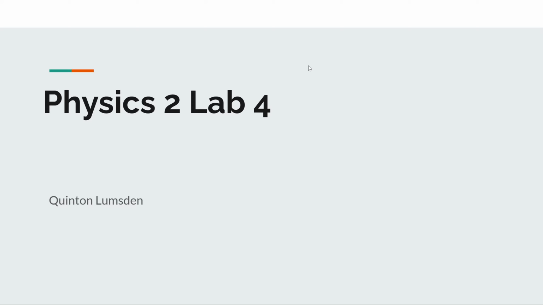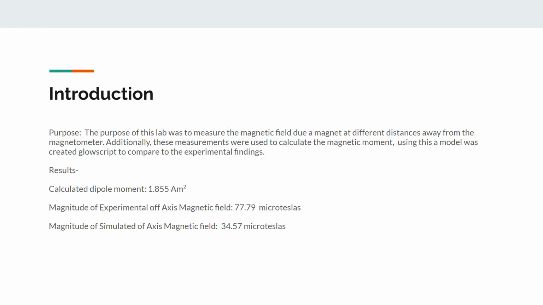This is Physics 2, Lab 4, in which we were doing the magnetic dipole of a bar magnet. A brief introduction: the purpose of this lab was to measure the magnetic field due to a small bar magnet at different distances away from the magnetometer, which was located inside of a phone. Then these measurements were used to calculate the magnetic moment, and we used this magnetic moment to create a GlowScript model, and then we compared the simulated value to the experimental findings.